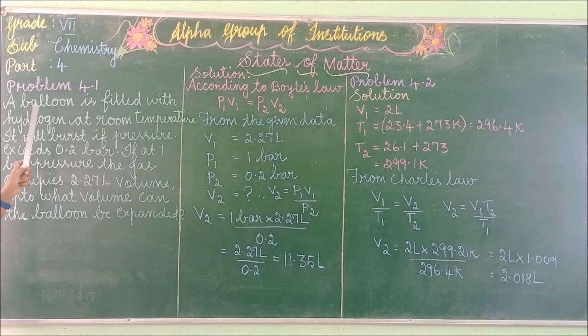Now let me move to the problem. So look at the question. Problem 4.1. A balloon is filled with hydrogen at room temperature. It will burst if pressure exceeds 0.2 bar. If at 1 bar pressure, the gas occupies 2.27 liter volume, up to what volume can the balloon be expanded?